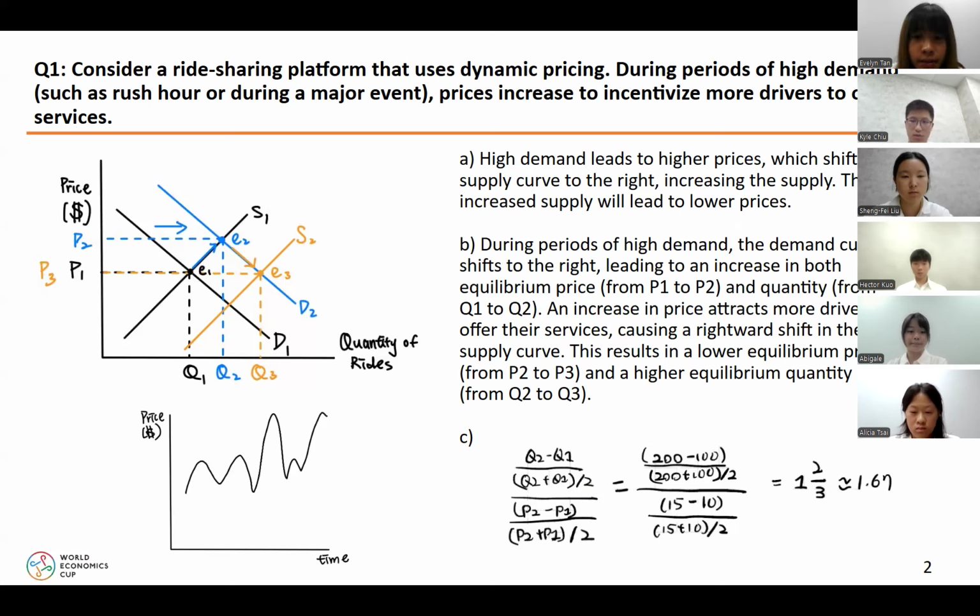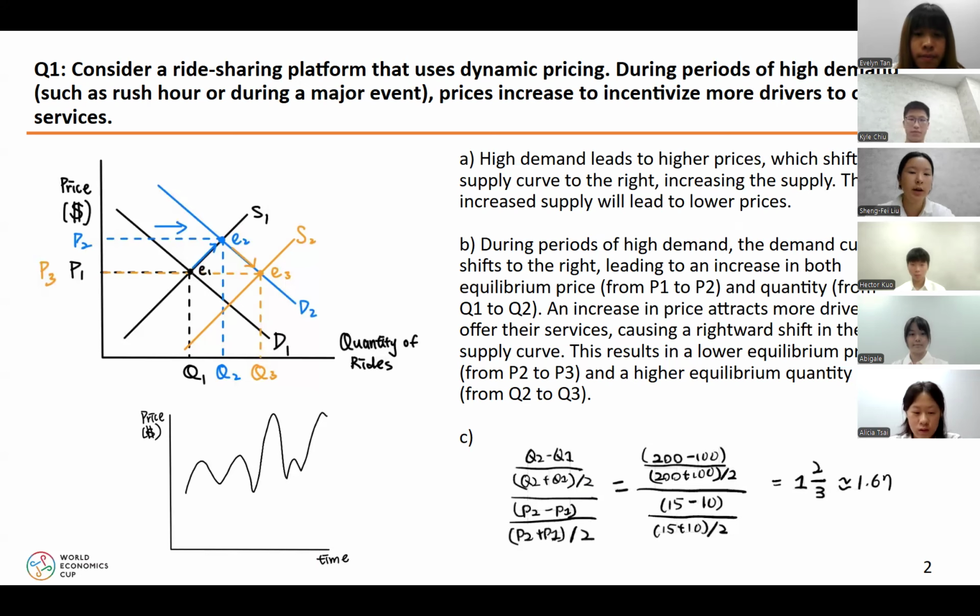Our main graph shows that demand shifts right from D1 to D2, and supply responds with a shift from S1 to S2, and equilibrium moves from E1 to E2 to E3. The price and quantity settle temporarily, but with new events or rider surges, the cycle repeats. Dynamic pricing allows the market to stay responsive and efficient. Finally, using the midpoint formula, we calculate the price elasticity of supply to be around 1.67, showing that the supply is elastic, meaning drivers are highly responsive to changing prices.